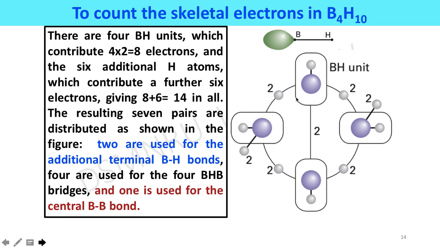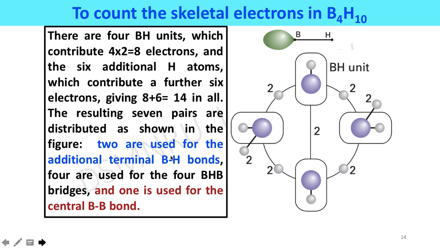Now we try to learn to count the skeletal electron pairs in the B4H10 cluster. There are 4 BH units in the system, the 1st BH unit, 2nd, 3rd and 4th, that will contribute a total of 4 times 2 equals 8 electrons, and the remaining 6 additional hydrogen atoms contribute a further 6 electrons, giving 8 plus 6 equals 14 in total. The resulting 7 pairs are distributed as shown in this figure.